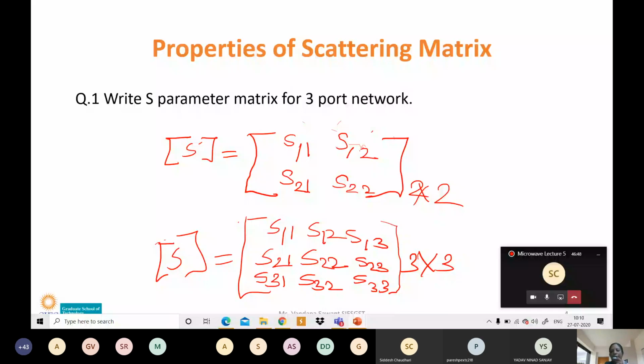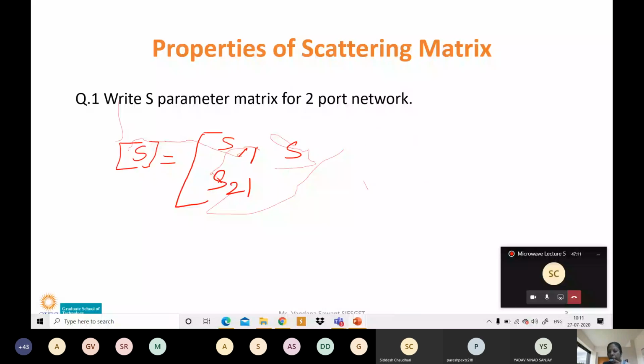Now, are you able to write it for a 4-port network? All of you, can you write it for a 4-port network? Yes, ma'am. Okay, you write it. I will use the previous slide for that. For a 4-port network, how can we write?